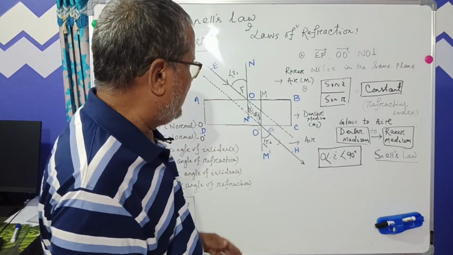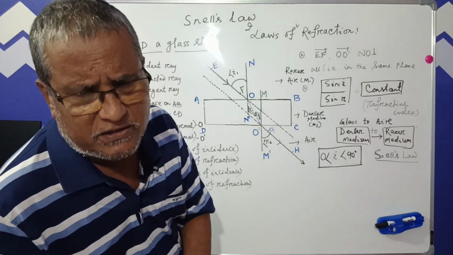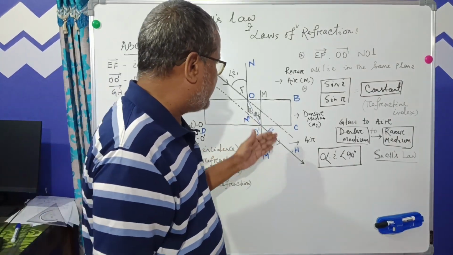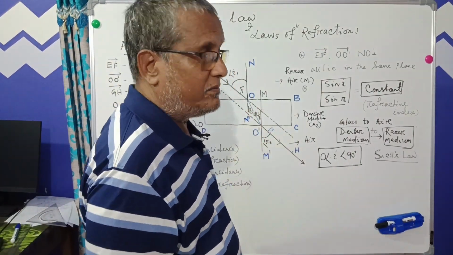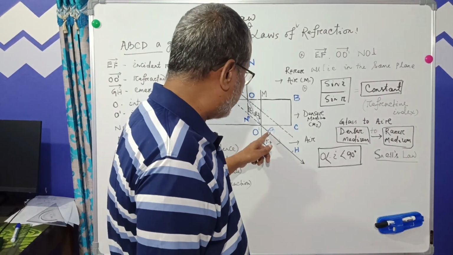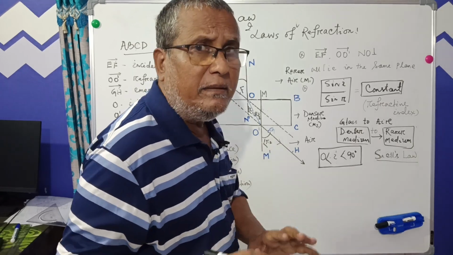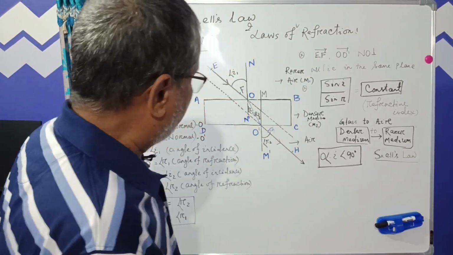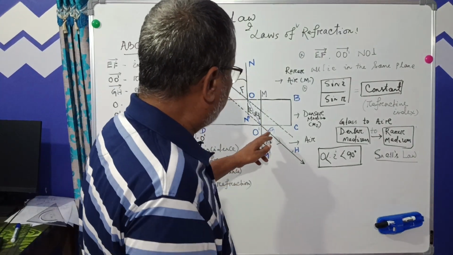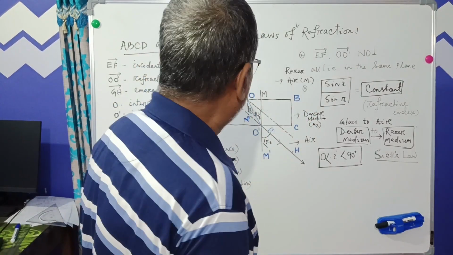Now let us look at the image formed on the opposite side of the rectangular glass slab. Let us affix 2 pins, G and H, according to their image positions. Now remove the glass slab.